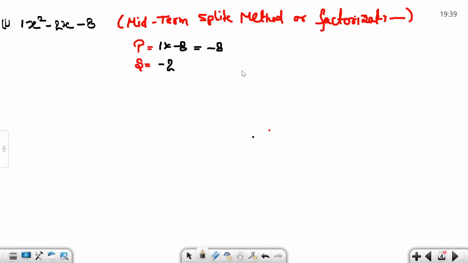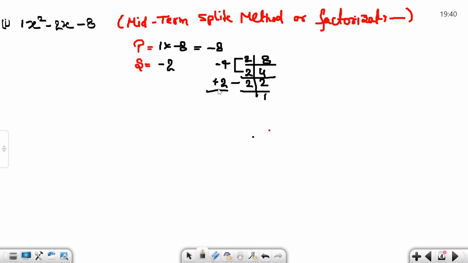For this we can factorize the product value. The product value is 8; prime factors: 8 divided by 2 we get 4, 4 divided by 2 we get 2, 2 divided by 2 we get 1. Look here, 4 into 2 is 8, and 4 minus 2 is 2, but we need minus 2, so we write minus 4 and plus 2.